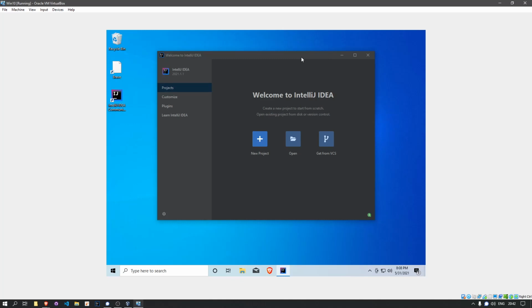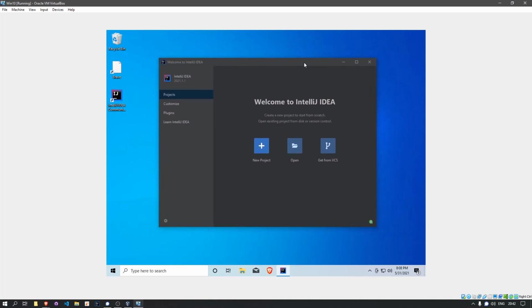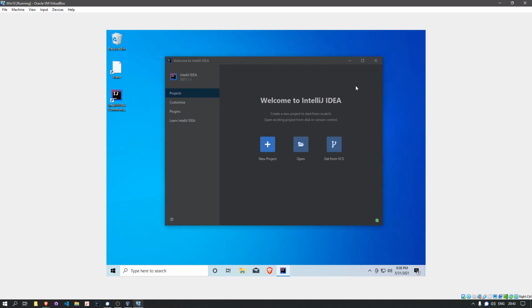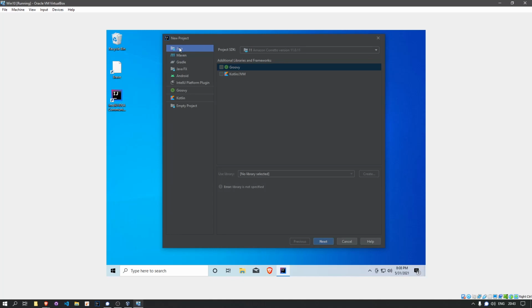All right, for our very first screen, we will get a Welcome to IntelliJ screen. We can choose a couple of things here. We'll be interested in customizing this further later, but for our very first tryout, we'll just select create a new project here. And we'll select that we want it to be a Java project.